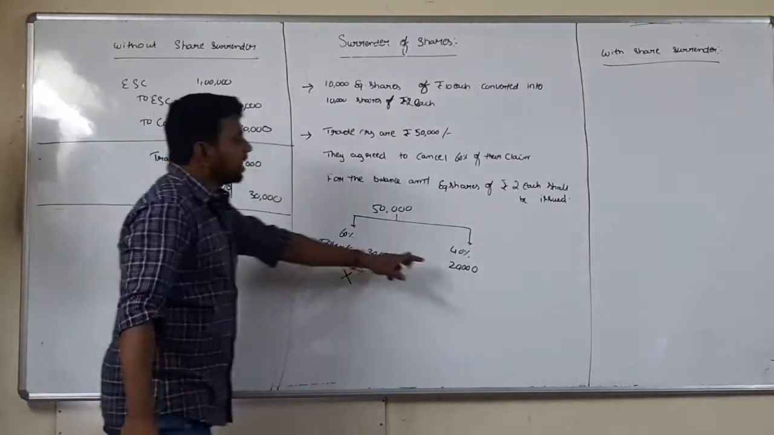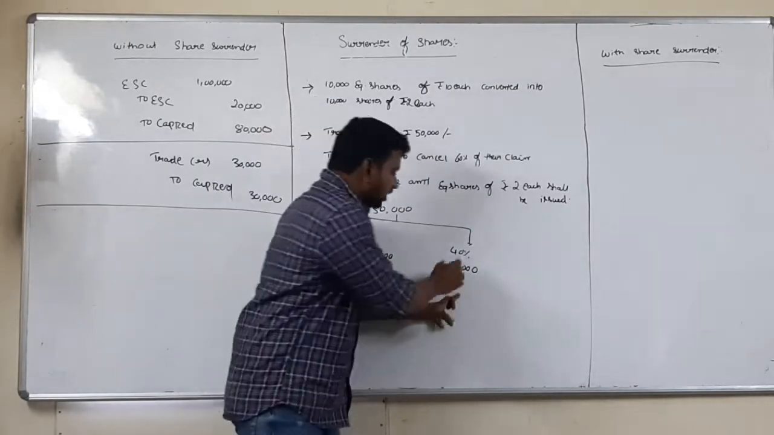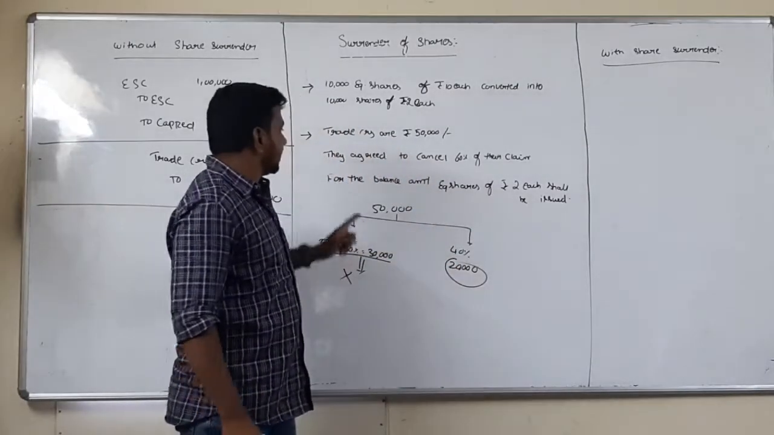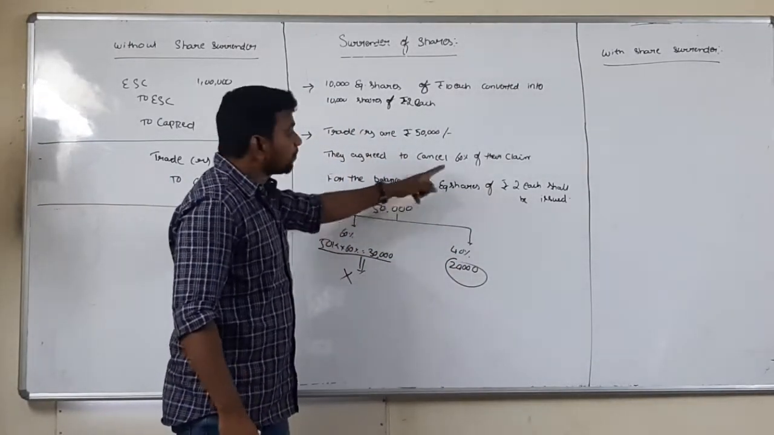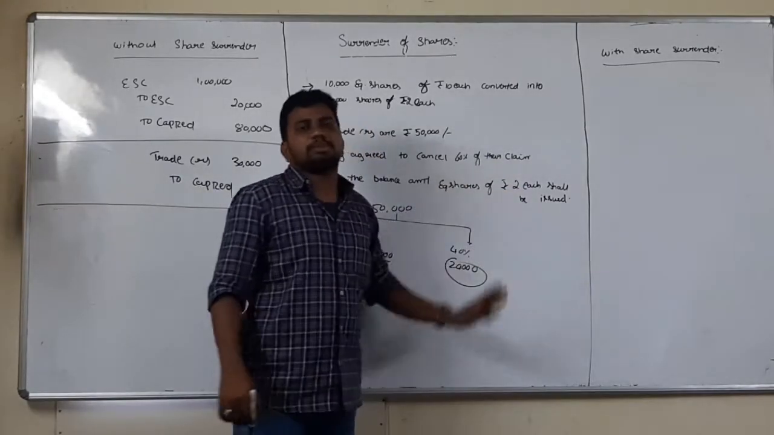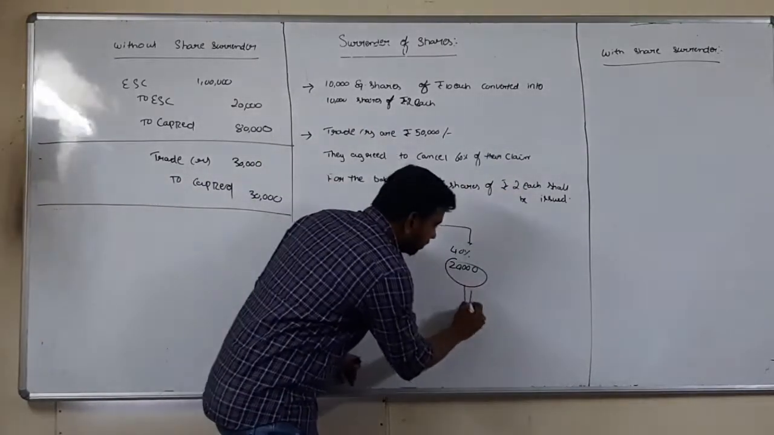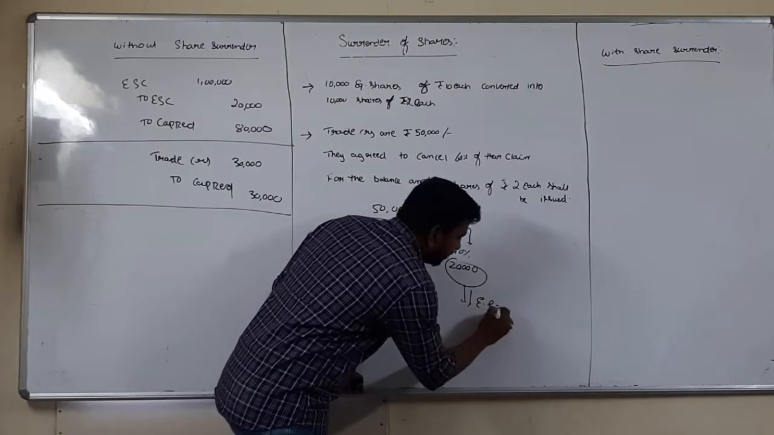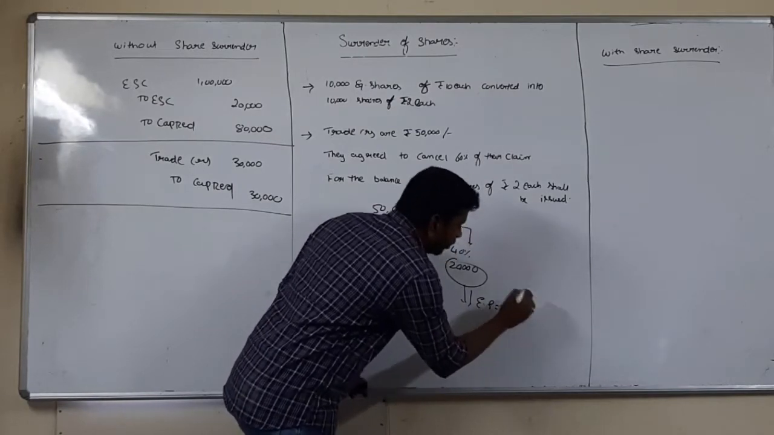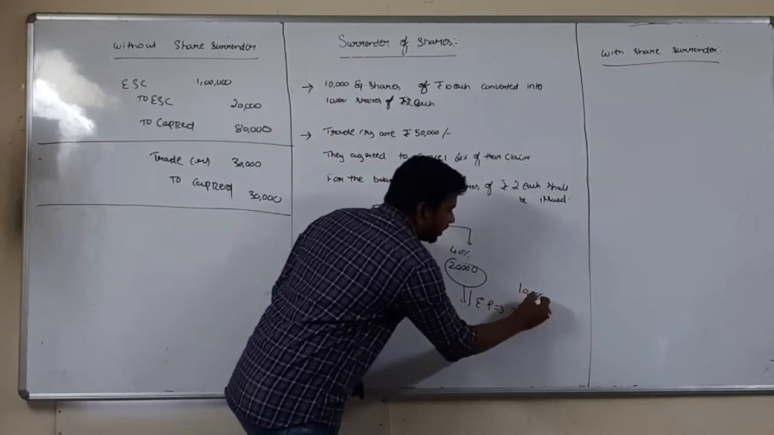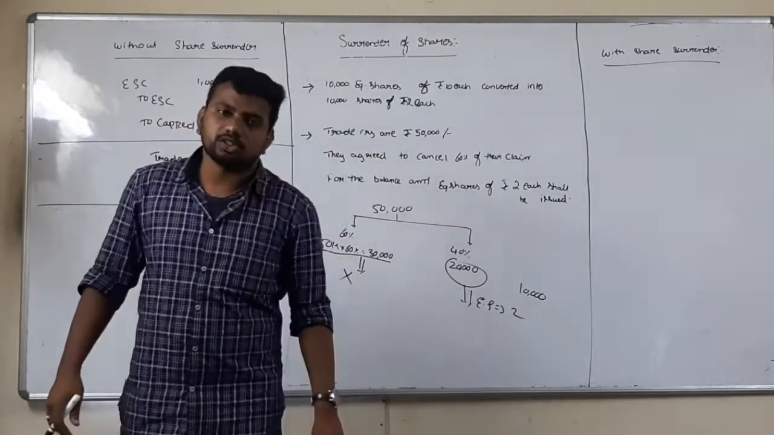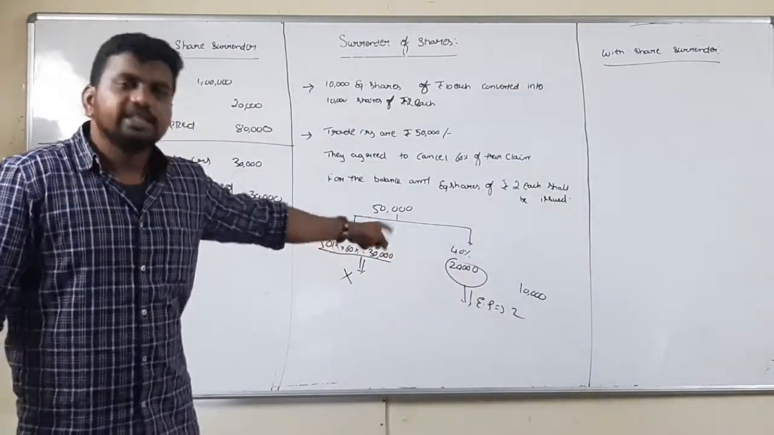Done. Now for the balance 40%, that means for the balance 20,000, what is it saying? For the balance amount, equity shares of rupees 2 each shall be issued. That means for this 20,000, I am giving equity shares of rupees 2 each. How many shares? I have to give him 10,000 shares.